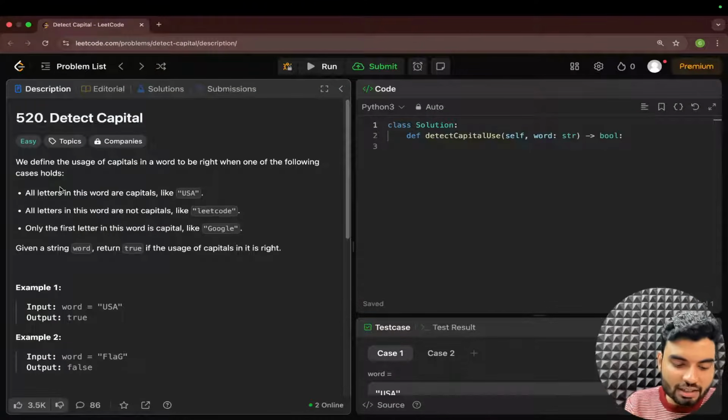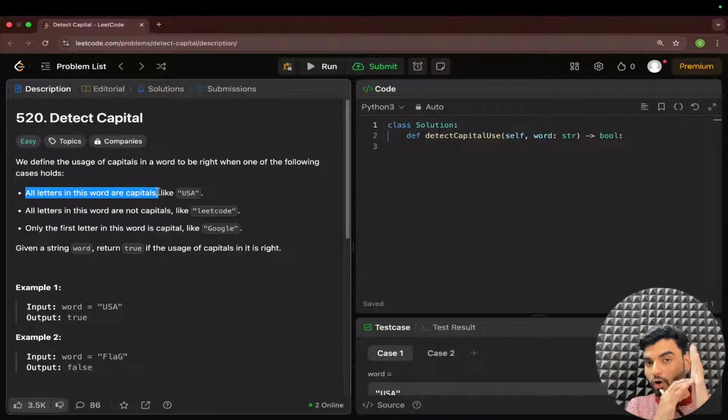Okay. So we'll read the problem statement. Just read the problem statement carefully and you'll be able to solve the problem. Trust me, for solving the problem, reading the problem statement is one of the most important steps. So let's read it. We define the usage of capital in a word to be right when one of the following cases holds. What are the cases? All letters in the word are capital.